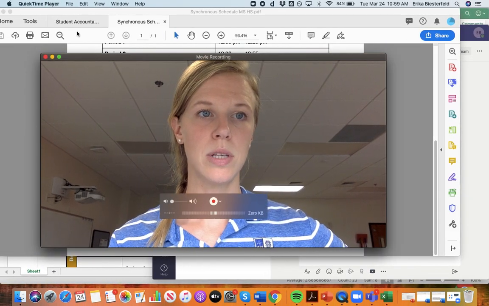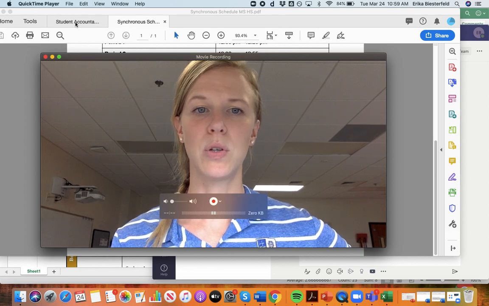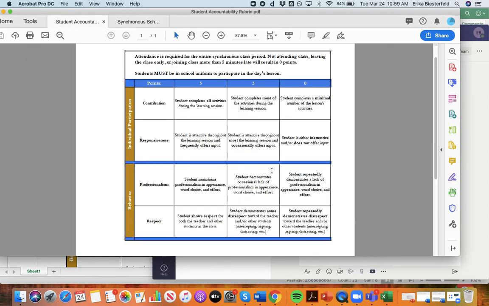And I'll also be using this rubric. You'll probably see this rubric from a few different teachers tomorrow. This is the accountability rubric. It tells you that you need to be on time, need to be in school uniform, you need to contribute, you need to be attentive, you need to maintain professionalism, and you need to show respect. And that's going to be when you speak, if you use the chat, or if you are posting anything else.